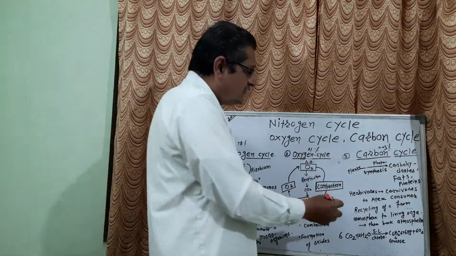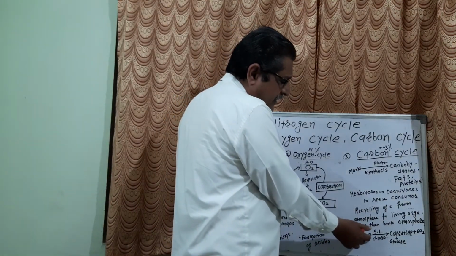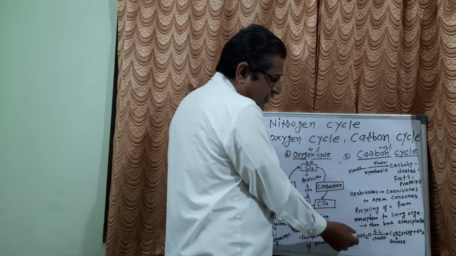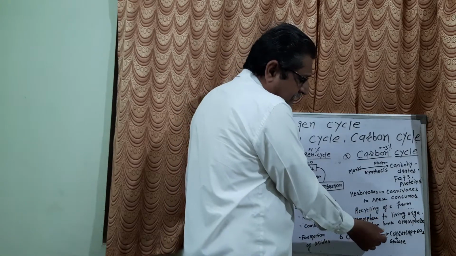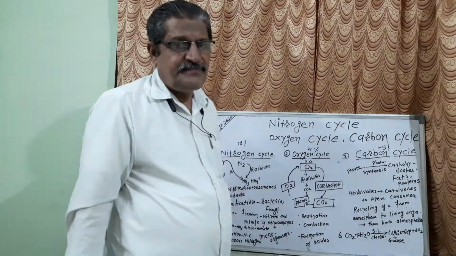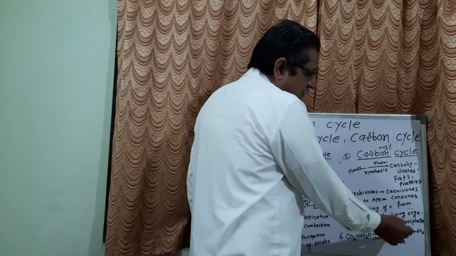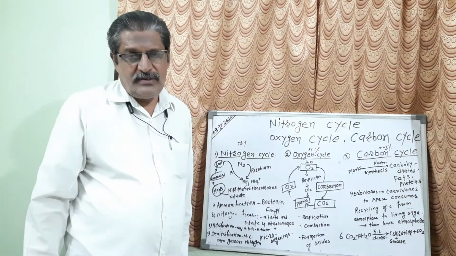Now here it is said that with the help of carbon dioxide and water, in presence of sunlight and chlorophyll, plants prepare their own food, that is nothing but glucose.